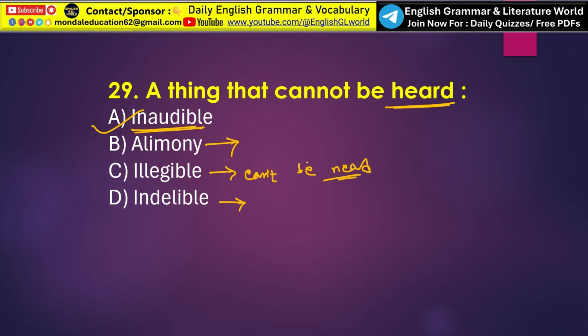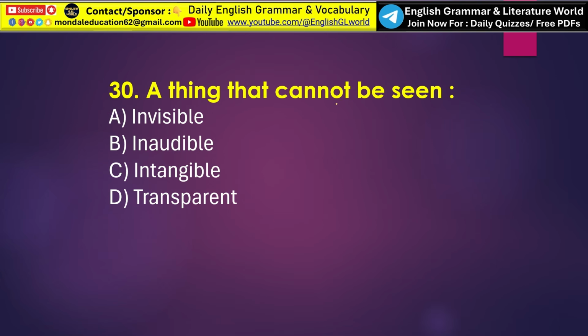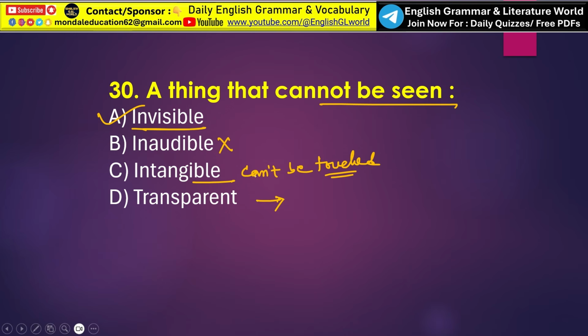Indelible means something that cannot be erased or removed. Next, a thing that cannot be seen. Obviously invisible. So option A, invisible, is the correct answer. Inaudible means that cannot be heard. Intangible means something that cannot be touched. That is called intangible. And what is transparent? Transparent means allowing light to pass through so an object behind can be seen clearly.